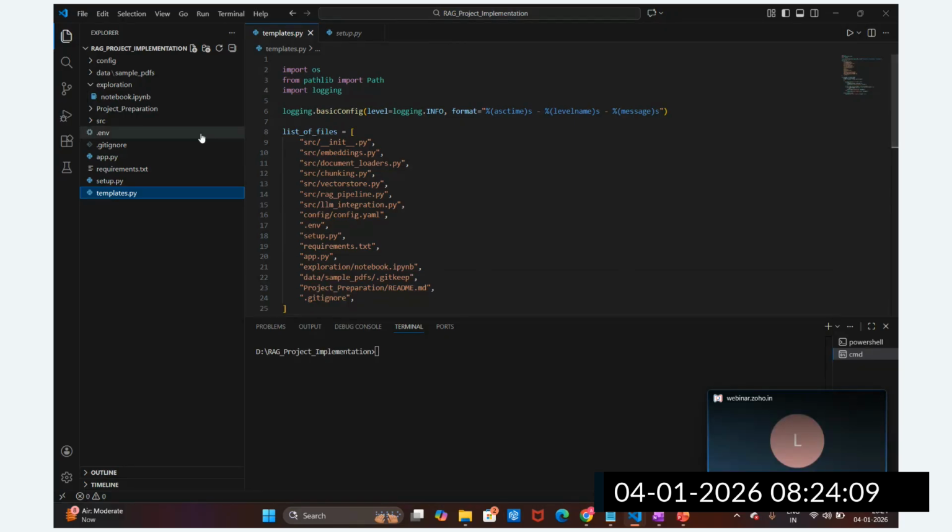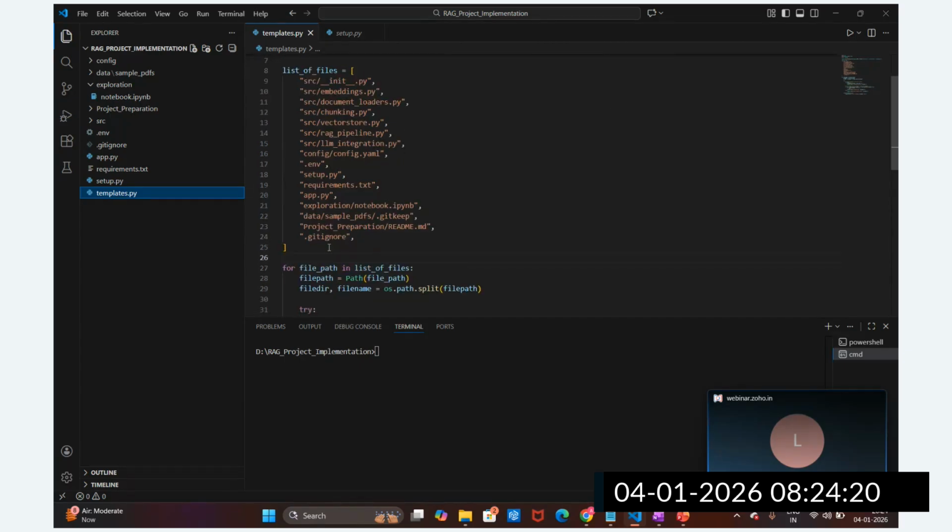So that is how we have created this folder structure without doing it manually. We don't have to create it manually, guys. Write the script, and we have to execute it, right? Here we can add the required files and folders. We can modify the script and execute it one time, so that the whole folder structure will be created here.